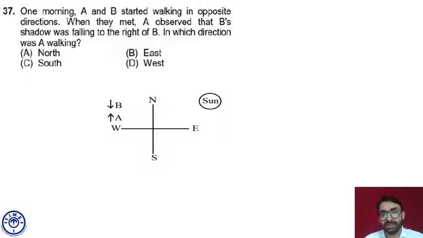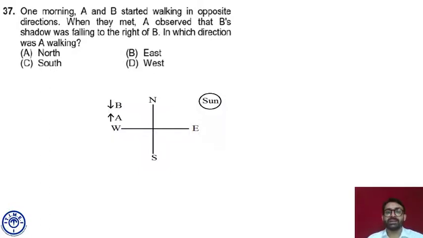अगर किसी बंदे का right west होता है, that means that person must be facing south direction. And A is moving opposite to B. That means A must be walking towards north direction. Fine. Answer choice is A, Ahmedabad.